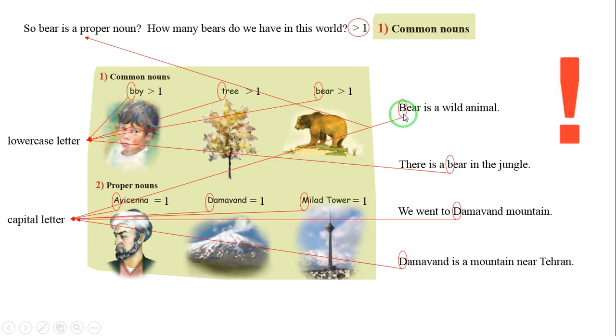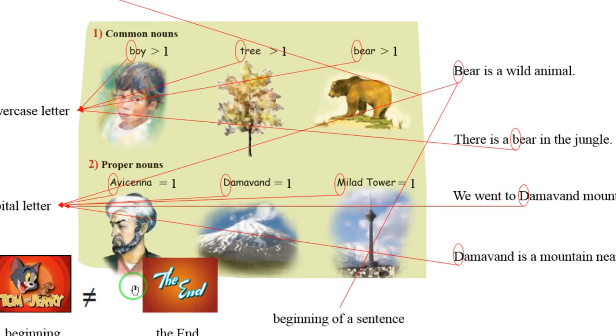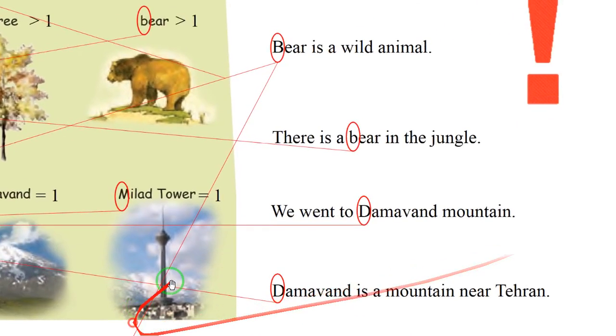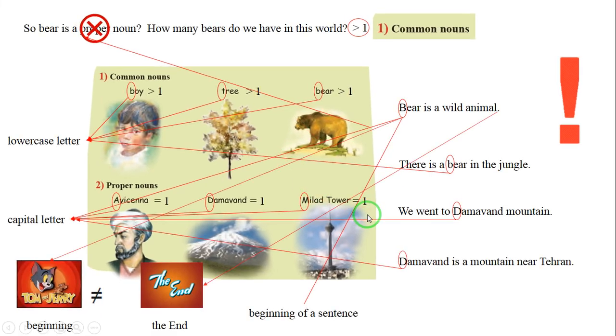Then why is this B capital? Because it is the beginning of a sentence. What's the meaning of beginning? Beginning, the end. And this is a sentence. The end.